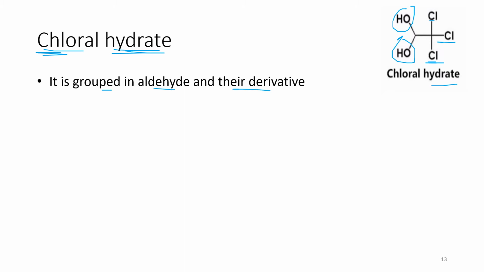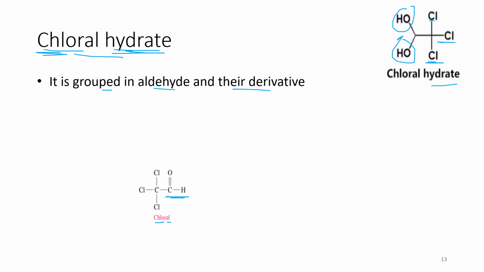Why? Let's see the structure of chloral. You can see in the chloral structure the aldehyde group is present, meaning chloral hydrate is synthesized from an aldehyde, and with the other carbon three chlorines are present. That's why chlor for the chlorine and al for the aldehyde.